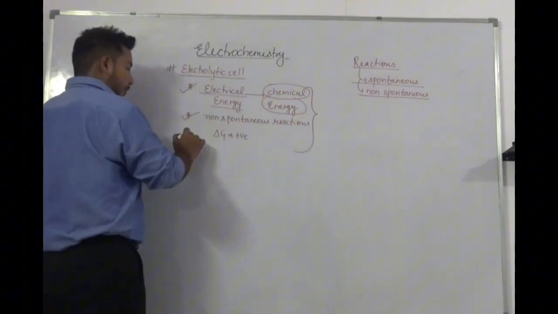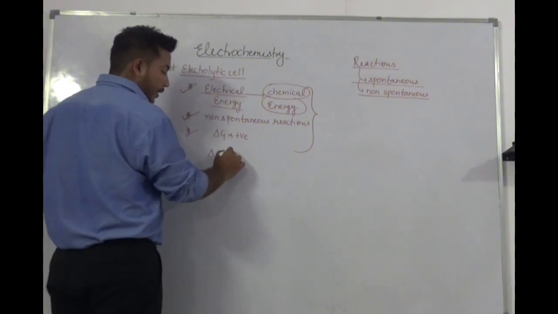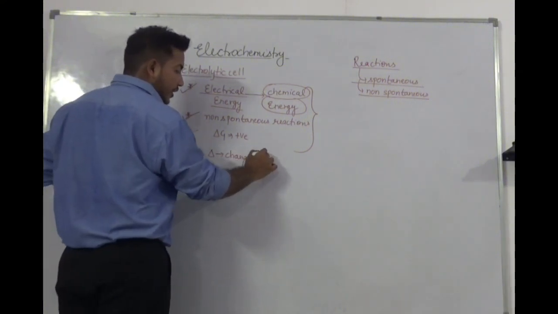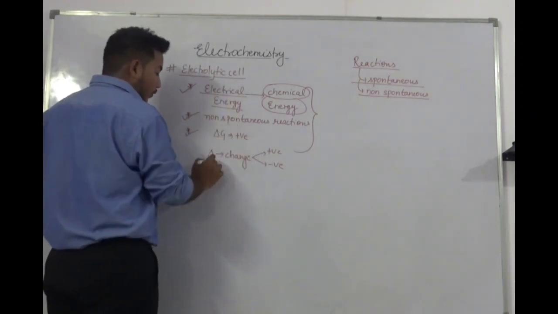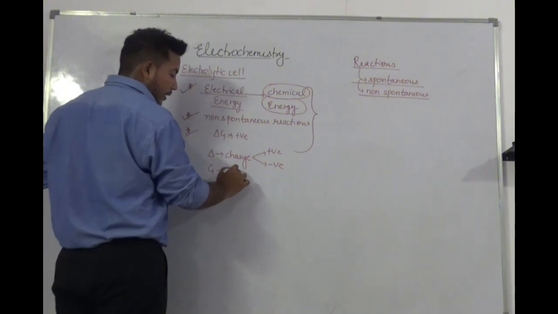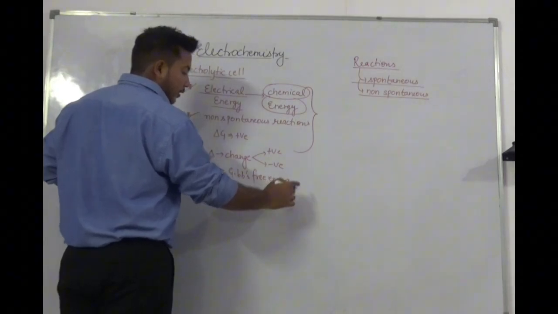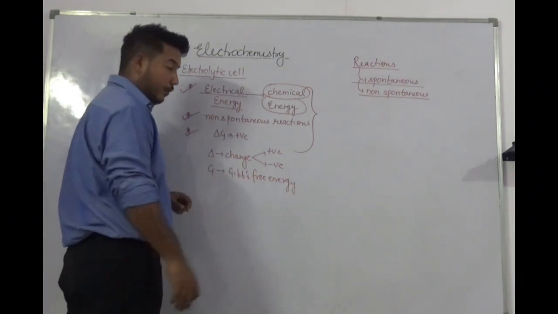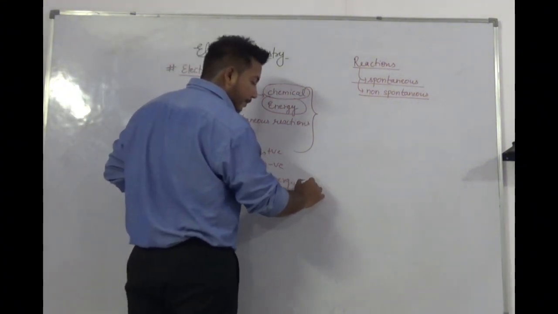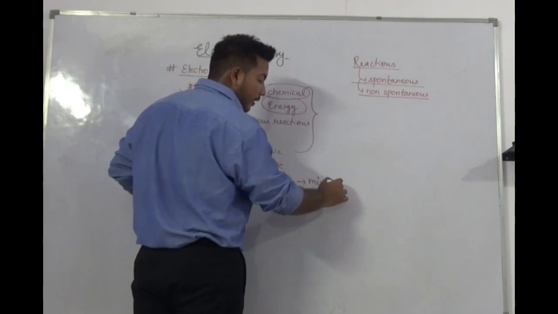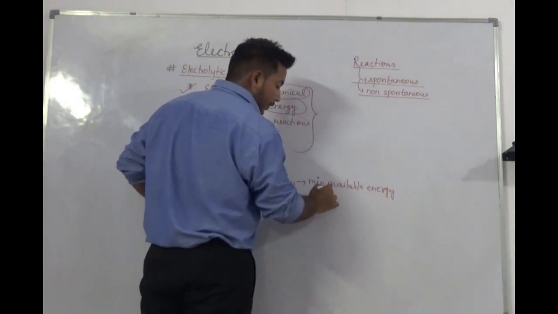Okay? So the third point is that the value of delta G is positive. Here delta means change, and change can be positive or negative. G represents free energy. Now the question is, what is Gibbs free energy? Because we are discussing everything from the basics. Gibbs free energy is defined as the minimum available energy of the system.